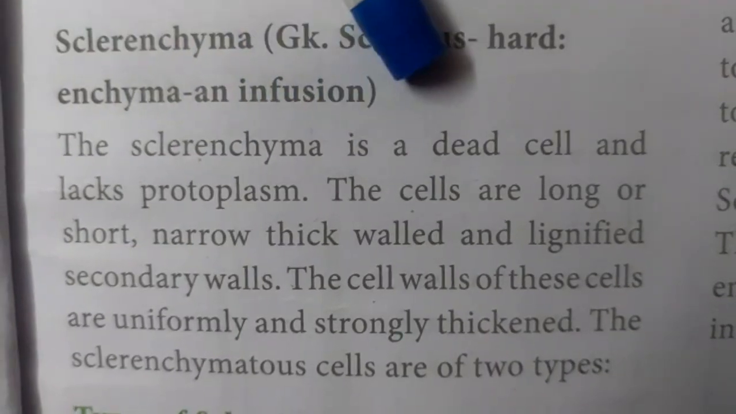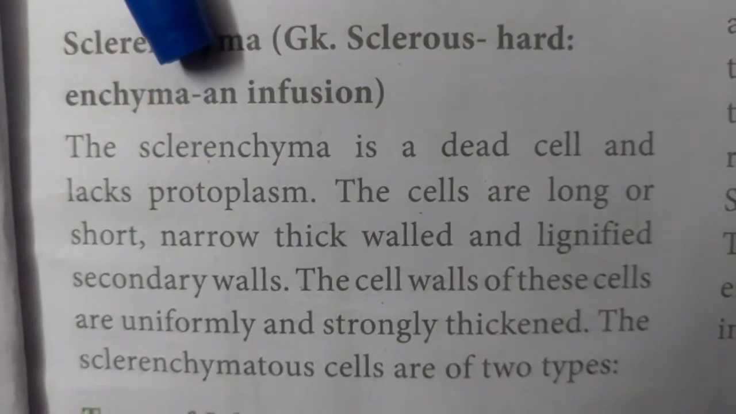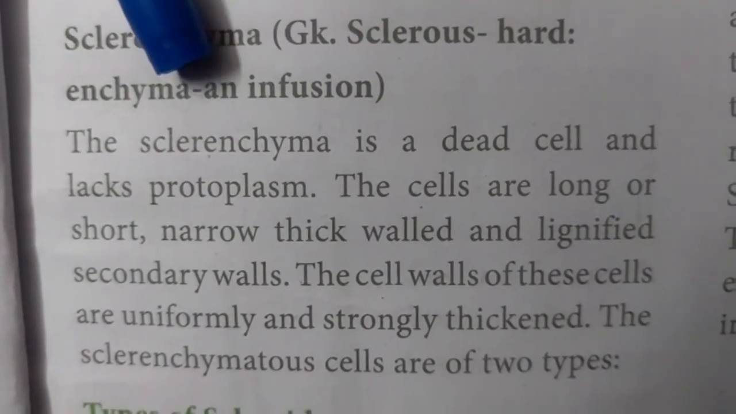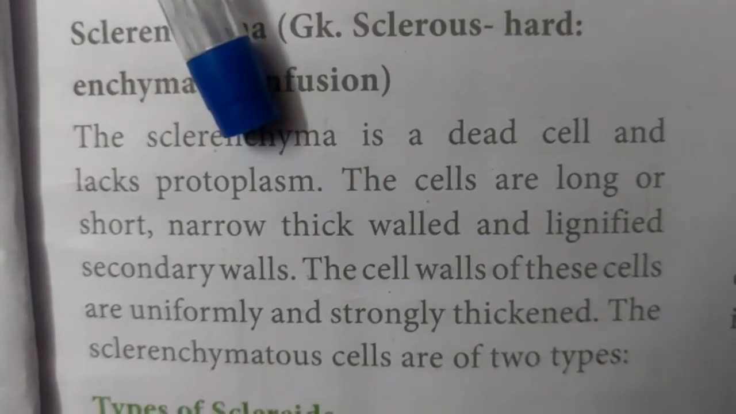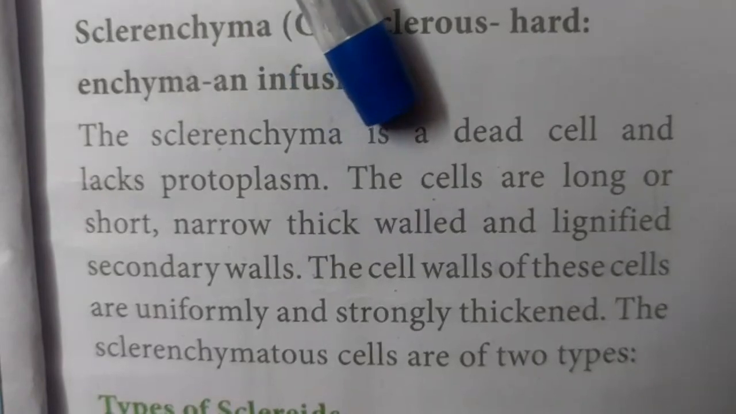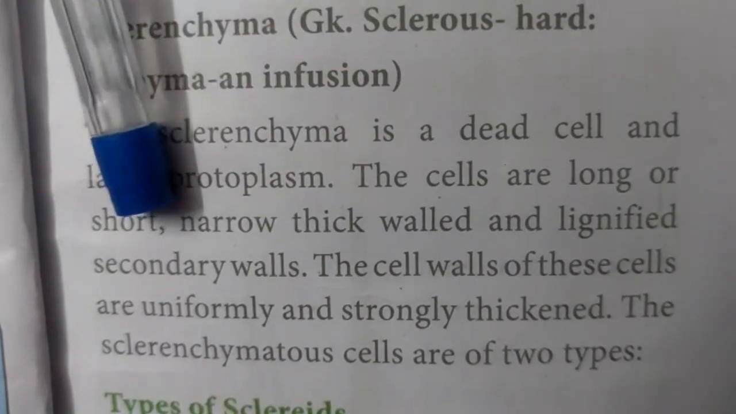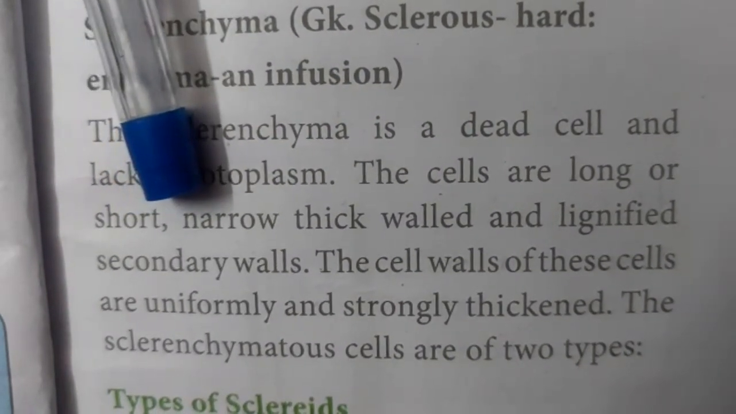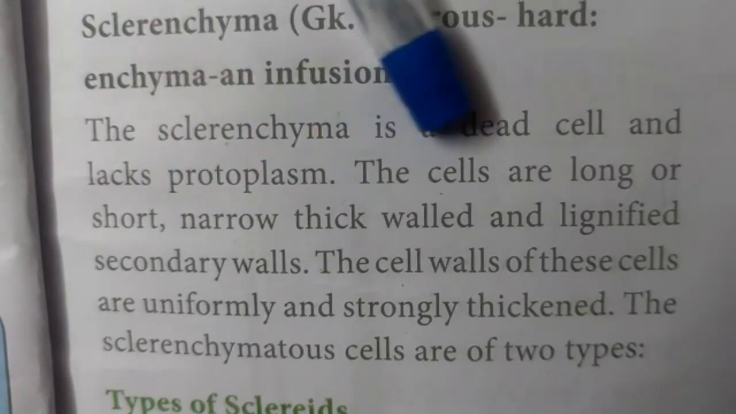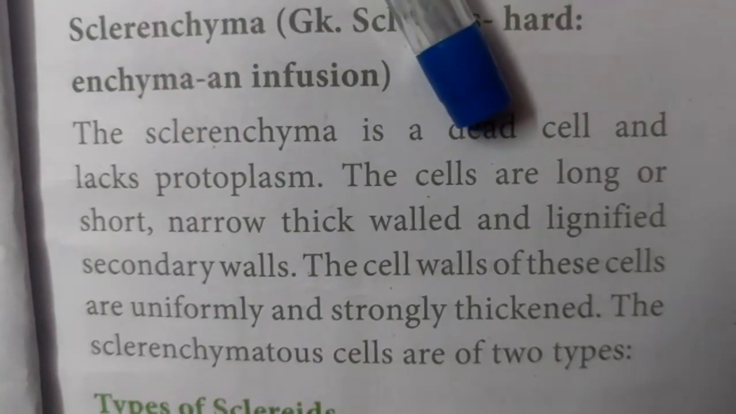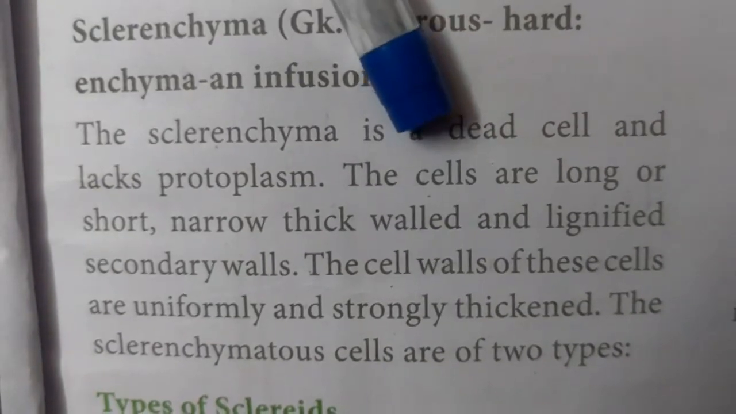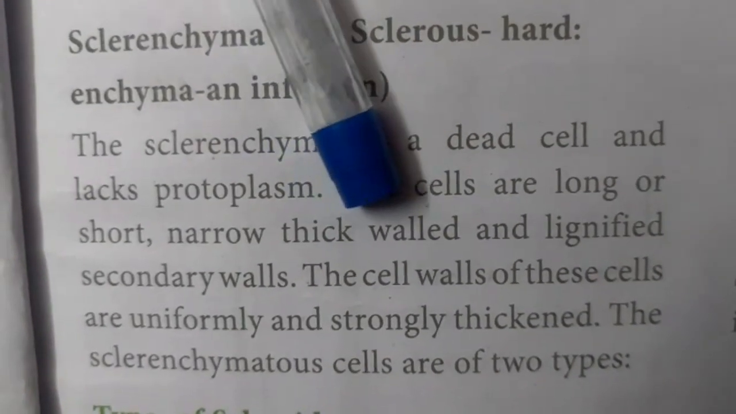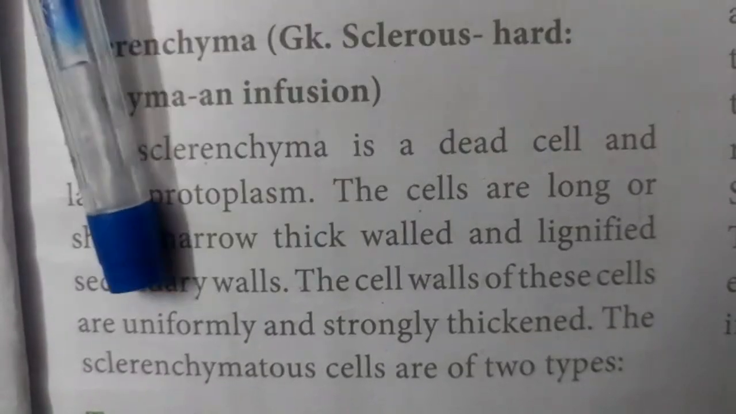The cells of the sclerenchyma are either long or short. They are narrow, thick-walled, with a lignified secondary wall. The walls are lignified because they contain a thickening substance, lignin. So the walls of sclerenchyma are lignified in nature.